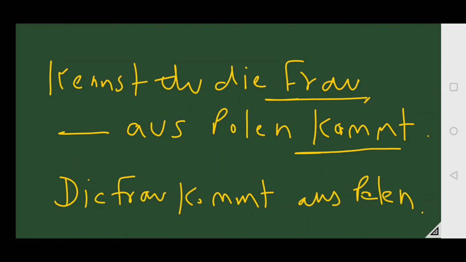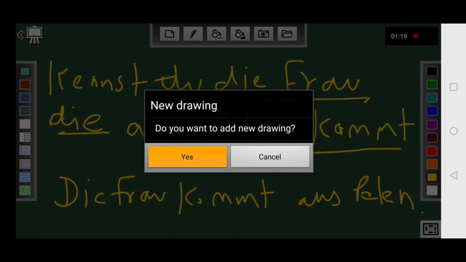So this is simple nominative case. It means D remains D. So this is the answer. Do you know the lady who comes from Poland? So who, again, is a hint that shows that the sentence is relative. So we have fulfilled all the conditions. So this is the way you will first identify the case and then you will continue. Let's see few more examples. Watch the video till end and you will have a very good understanding of the relative Sätze. We are doing all the cases: nominative, accusative and dative. Now see some examples with the help of prepositions.